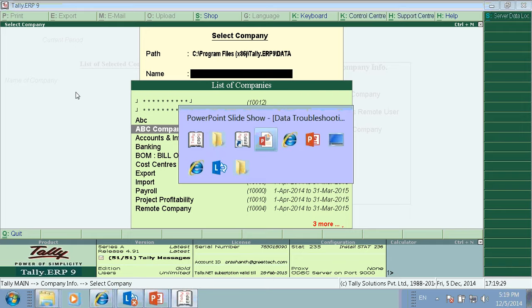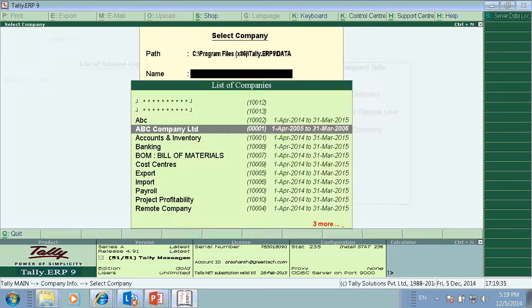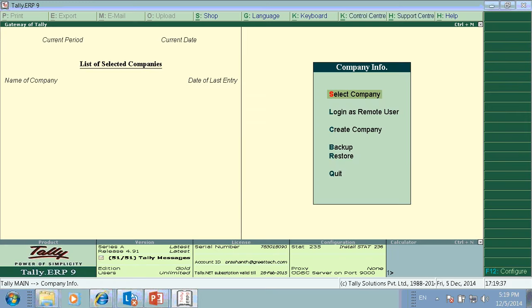So next, I am going to splitting of data. So split the data.